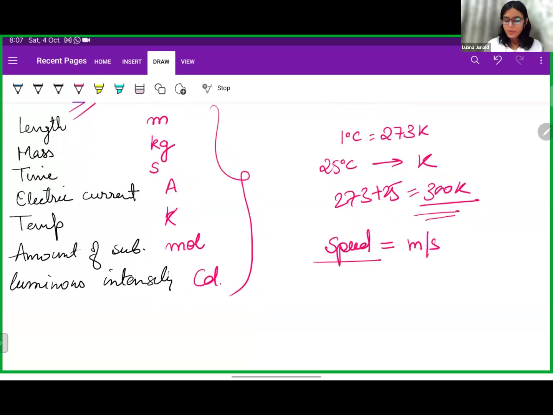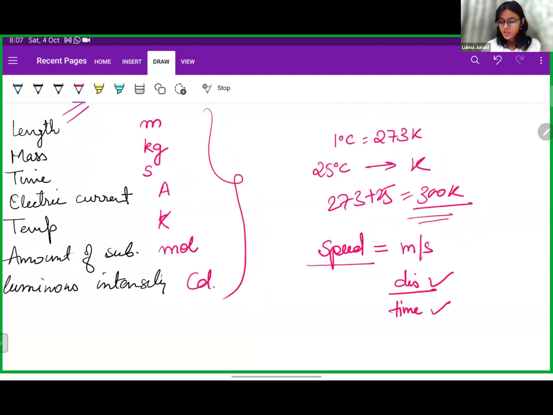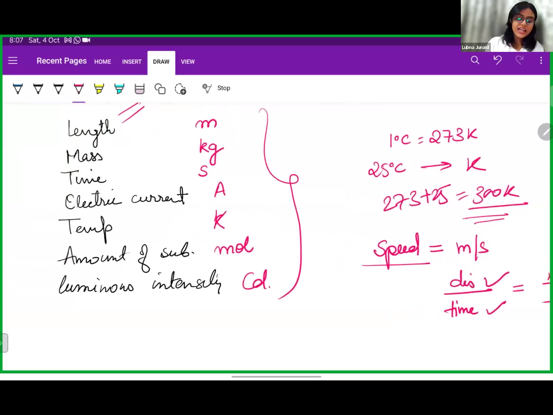See, what is the formula of speed? Distance divided by time. And distance is one of the seven base units, and time is also a base unit. So I can say meter divided by second. That's why I'm saying that these are seven base units with which all the other units are derived.